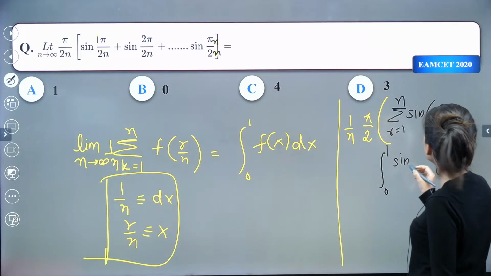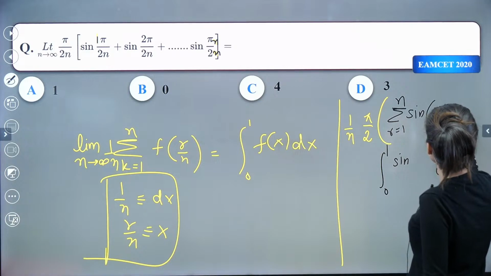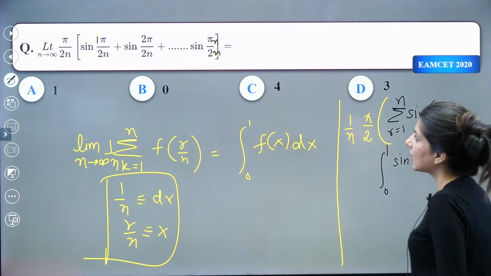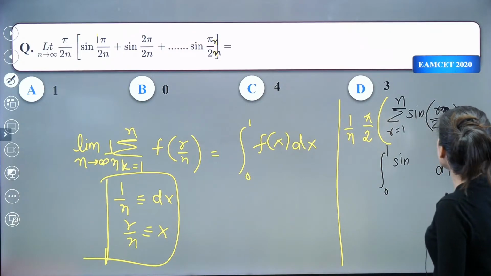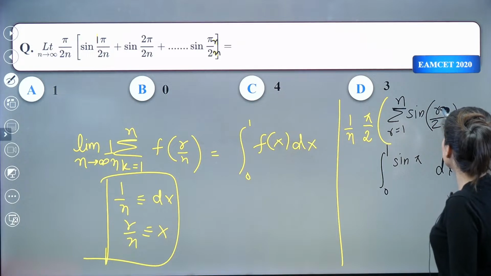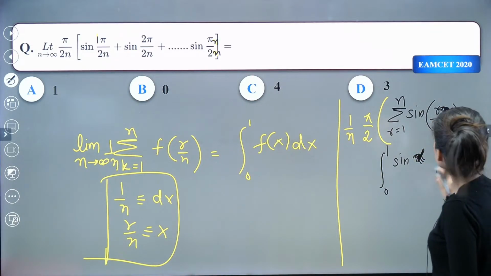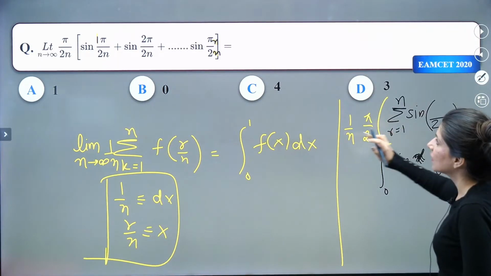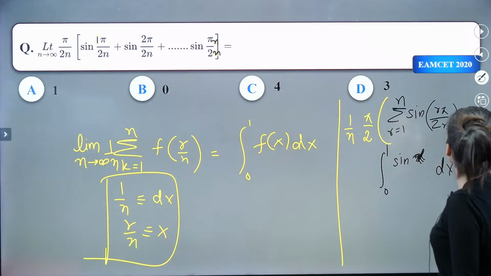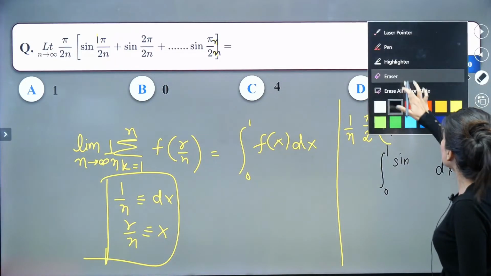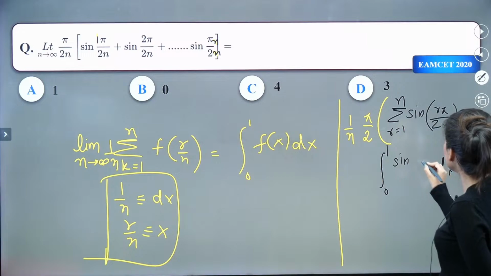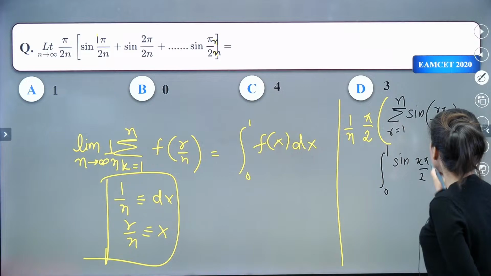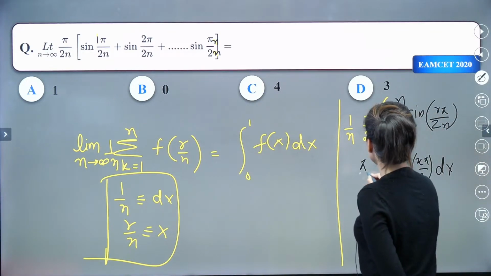Can you see sine will be, so this is n, sorry, r, so this is only r. Okay, sine, r pi, yes, r by n will be what? Pi by, so this is x by 2. Where is pi? Oh, sorry, eraser. So this is r pi upon 2n, right? So r by n will be replaced by what? R by n will be replaced by x. So x pi by 2, right? And this is pi by 2.